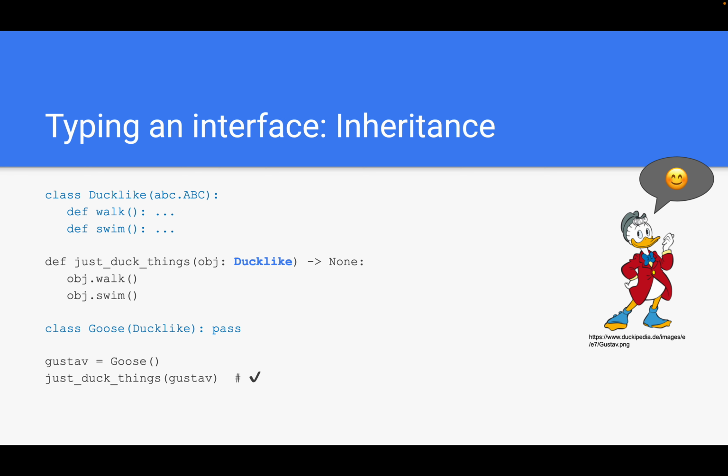So that's nice. Now we can just annotate our interface with we desire object to be a duck-like, and whoever wants to put anything into this function just needs to make sure that they inherit from the duck-like, right? This can scale arbitrarily without the necessity from our side to actually adjust the interface, which is really nice.